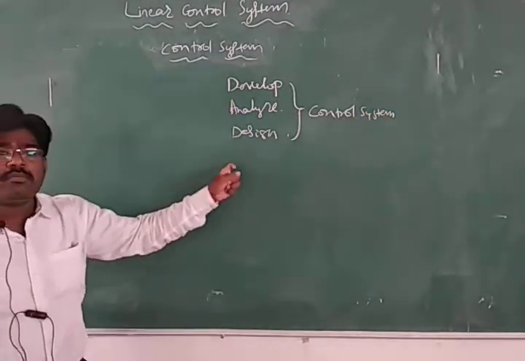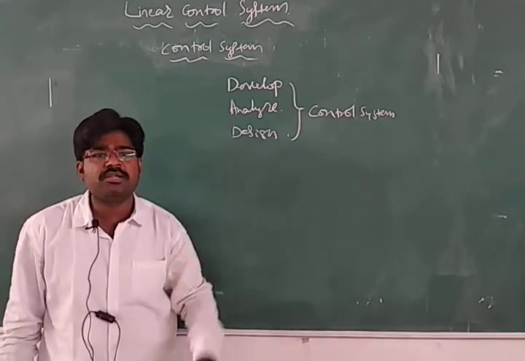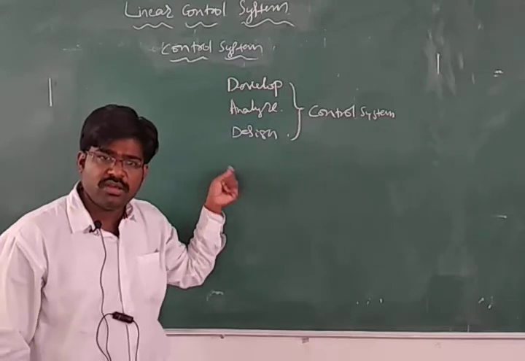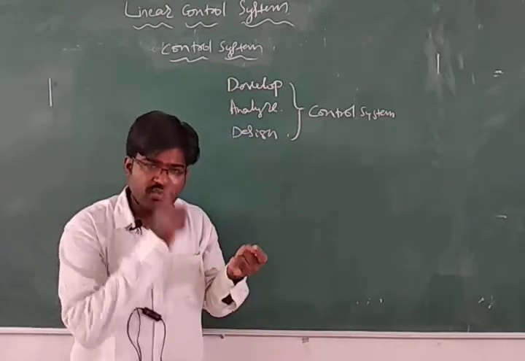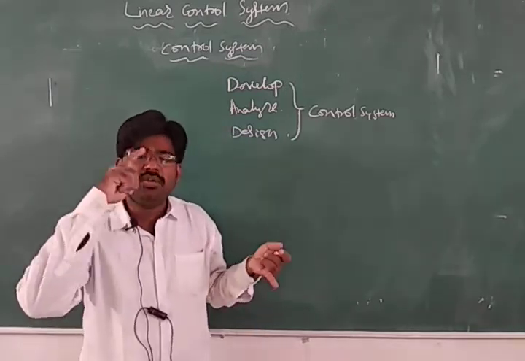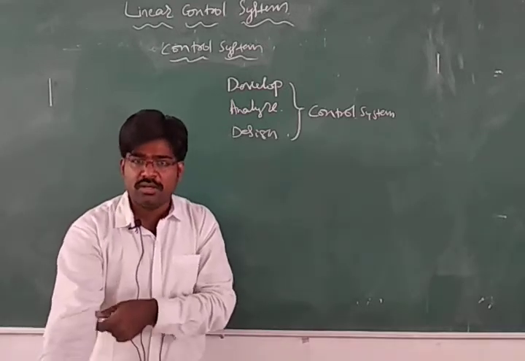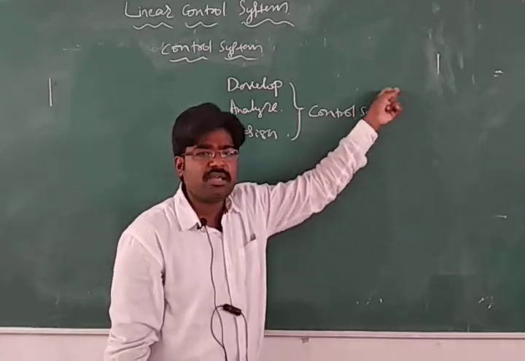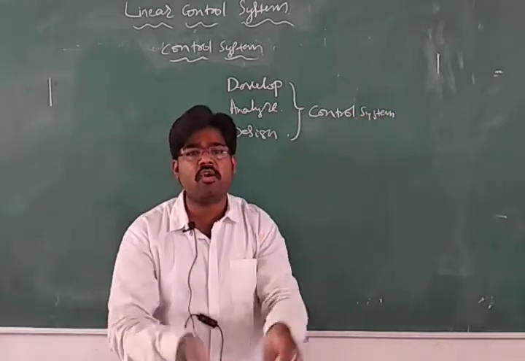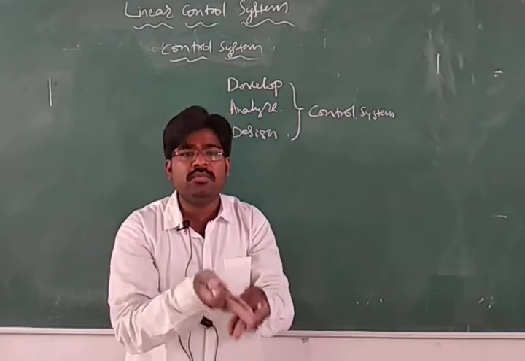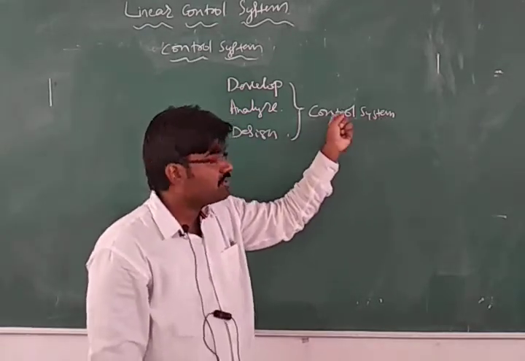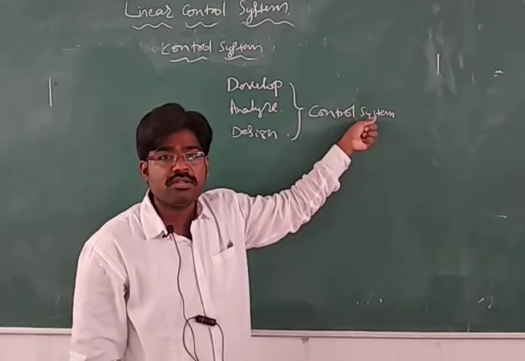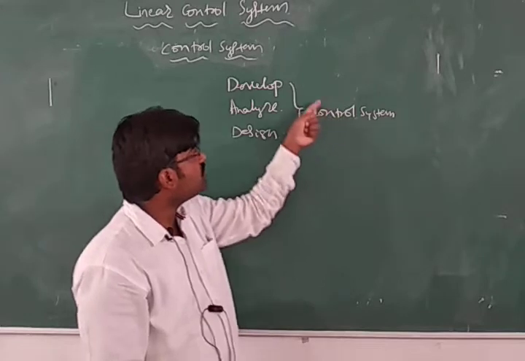This is all we are going to study in this subject. This linear control system subject is all about these 3 things only: how to develop a system, how to analyze the system, and how to design the system to control. In the name control system itself you have the answer. System you already know, it is an interconnection of so many components connected to form one group. Control system means if you are controlling this system, then it is called a control system.